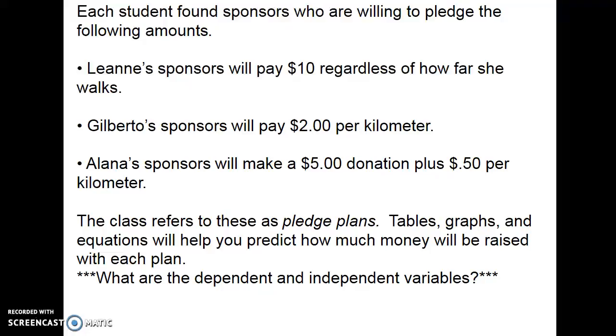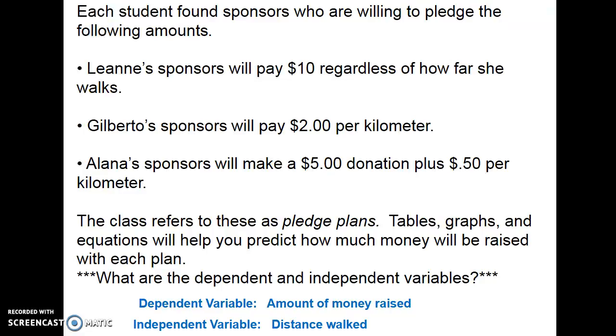So the first thing we have to decide, though, is what are the variables in this situation if they're collecting money and walking. So we know that the two variables are the amount of money they collect, because they're collecting money, and then the number of kilometers they walked. So which one's independent and which one's dependent? The dependent variable is the amount of money, because the more Gilberto walks, the more Alana walks, the more money they will collect. So the money is going to increase as they walk more. So the amount of money they collect depends on how far they walk.